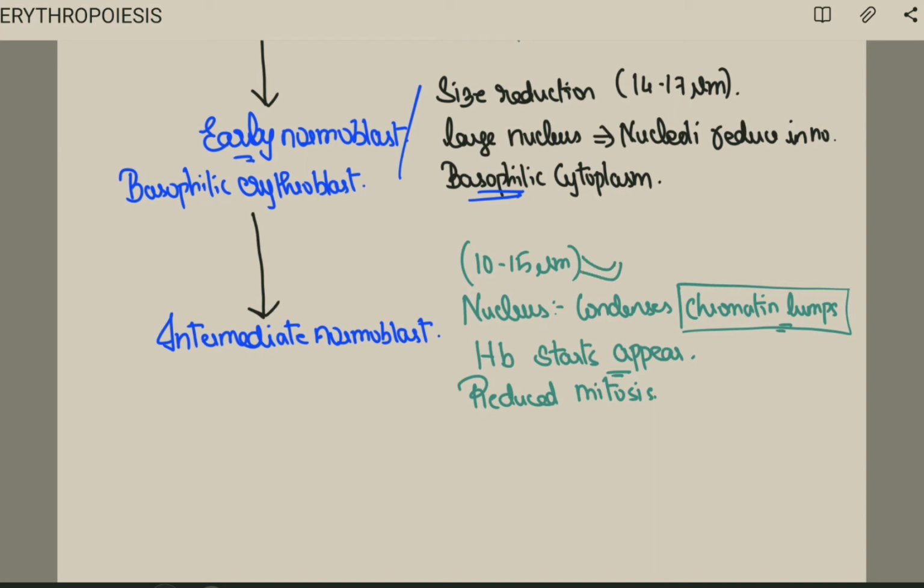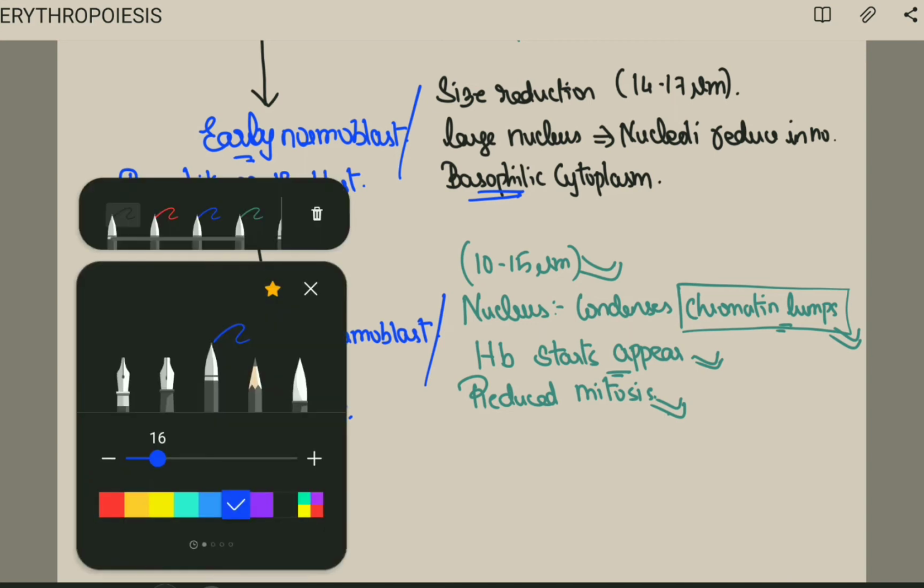Size 10 to 15 μm, nucleus condenses into chromatin lumps, hemoglobin starts to appear and there will be reduced mitosis in the intermediate normoblast, and because of this reason we call this stage polychromatophilic erythroblast. Very important. So intermediate normoblast is also called polychromatophilic erythroblast.